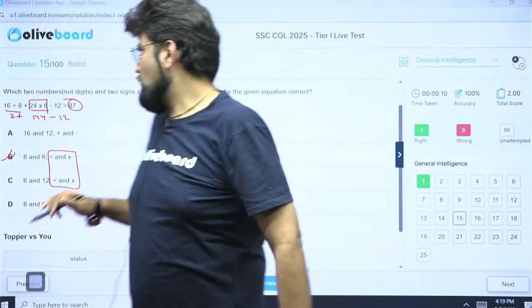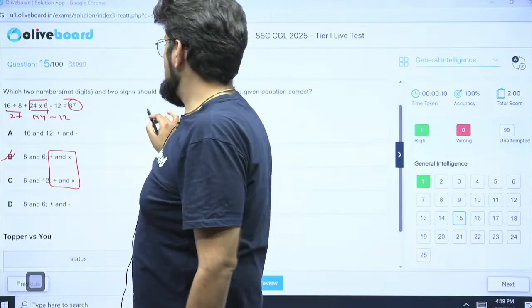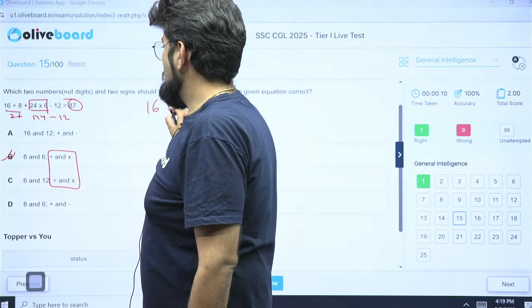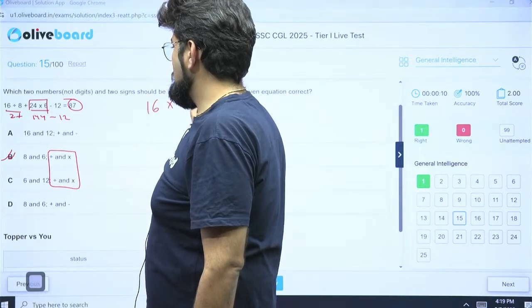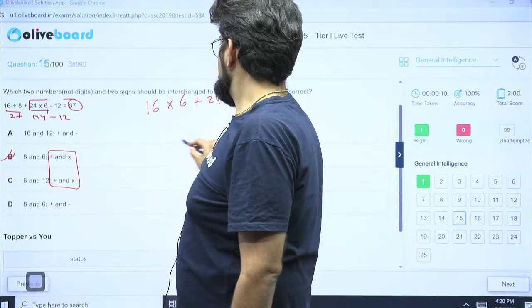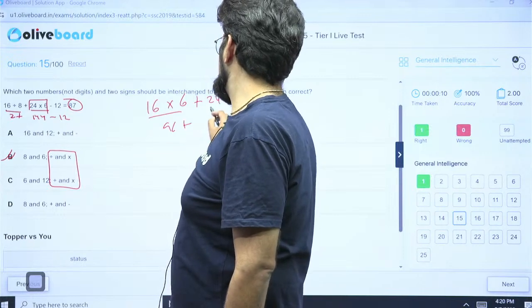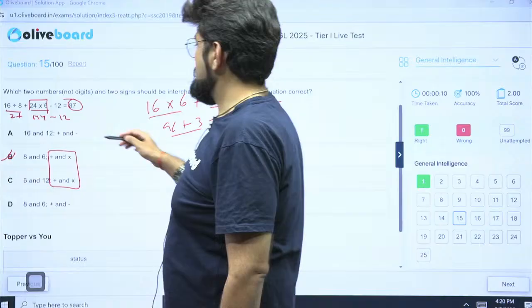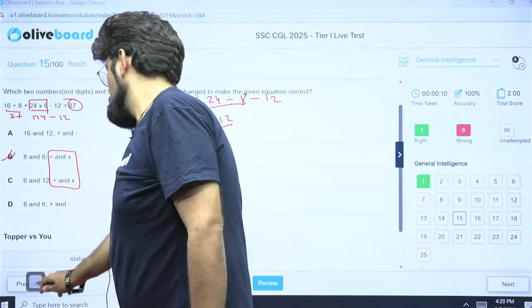Just quickly check this out. This might work. So we are changing 8 and 6. So we are doing 16 multiplied by 6 plus 24 divided by 8 minus 12. So this is 96 plus this is 3 minus 12. This is 99 minus 12 is 87. Option B is the right answer.